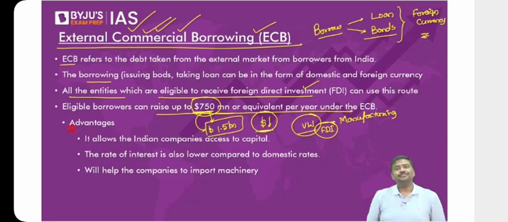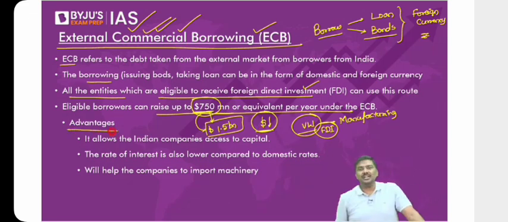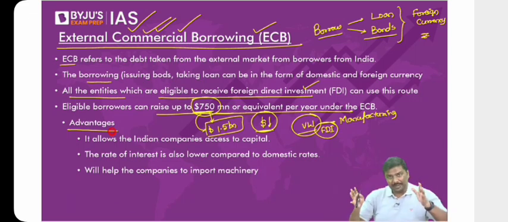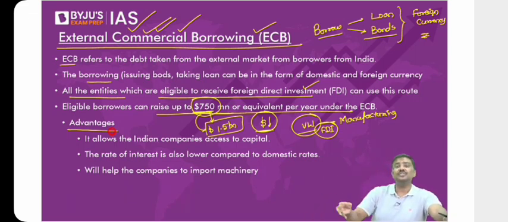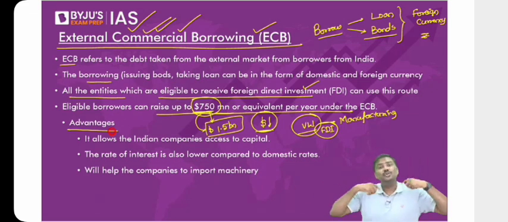Now, why will the companies borrow? What are the advantages? Why will the companies borrow under external commercial borrowing? One of the reasons is that they'll be able to get access to more markets. Rather than borrowing only from the Indian market, now they will have access to the European market. They can borrow from the American market. That is one advantage because you have more options. You can choose from which market you want to borrow.